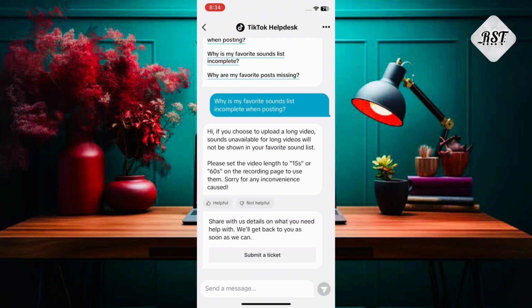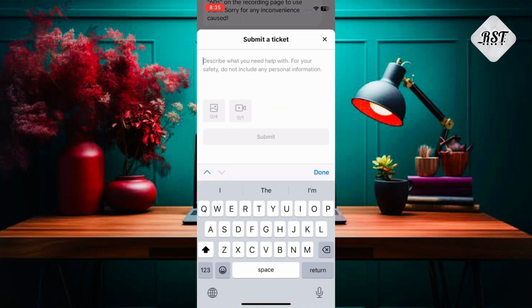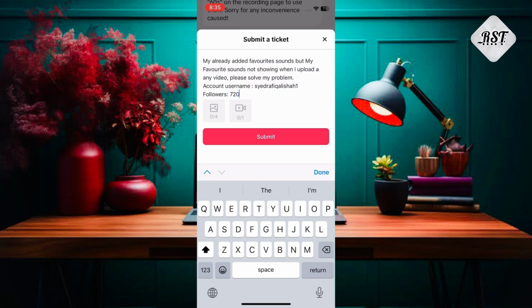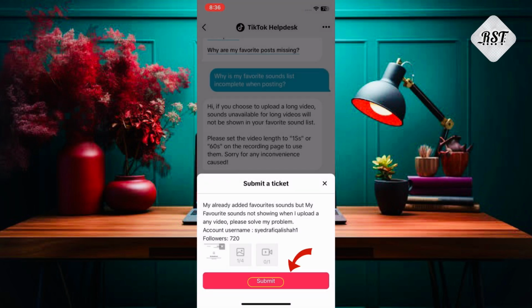Share with us details on what you need help with. We'll get back to you as soon as we can. Click on submit a ticket. And here type the same issue, with username and followers. And attach the problem screenshot. And submit.